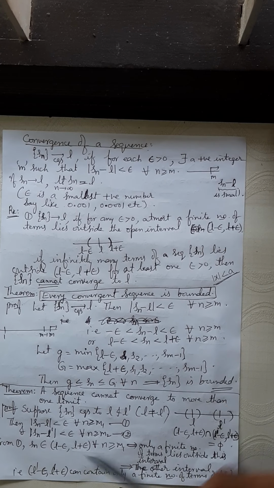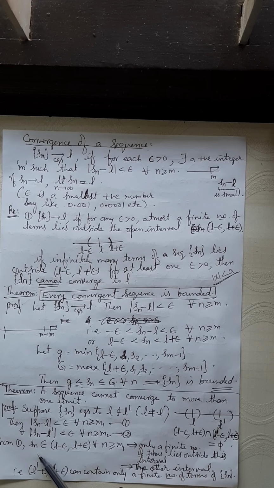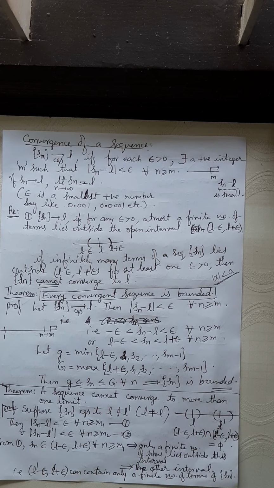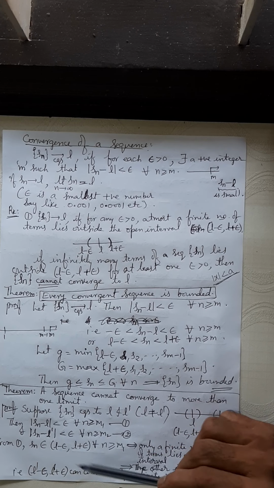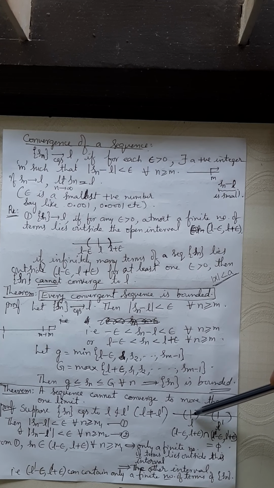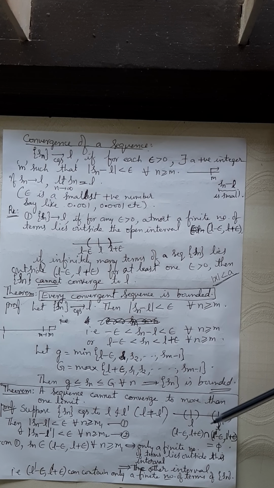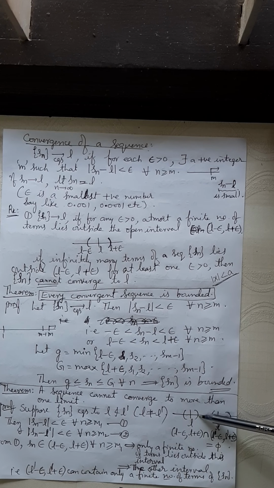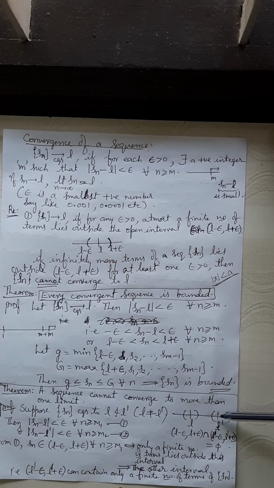But first, take the first one. Infinitely many terms lie in the interval L minus epsilon, L plus epsilon. By saying that infinitely many terms lie inside this open interval, what do you mean? You mean that only a finite number of terms are outside. Infinitely many inside, only finitely many outside. Now look at L and L dash. Look at the neighborhood of L, L minus epsilon, L plus epsilon, and the neighborhood of L dash, L dash minus epsilon, L dash plus epsilon.